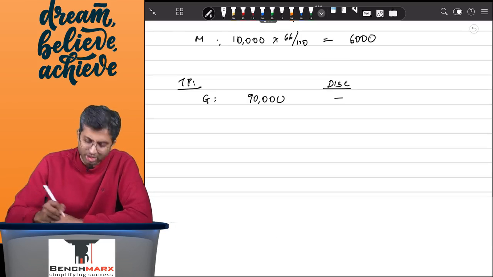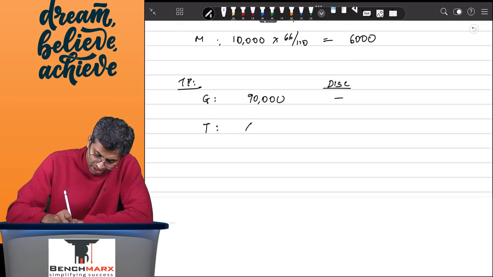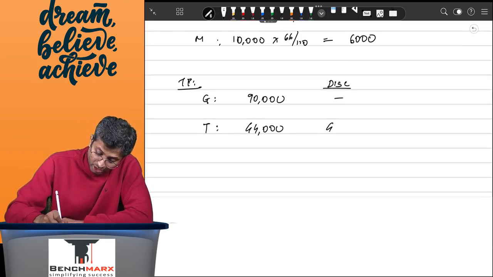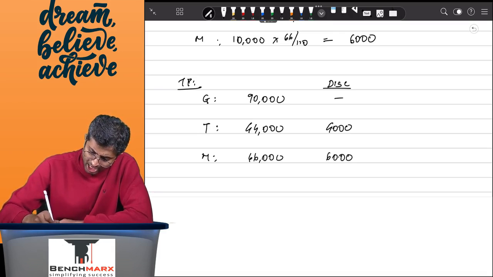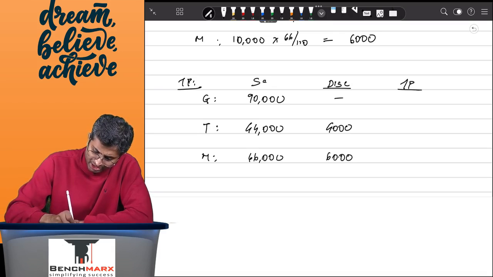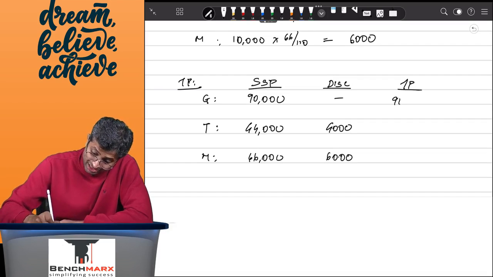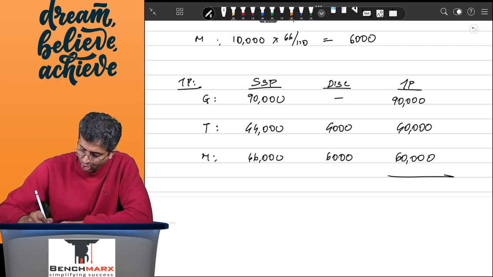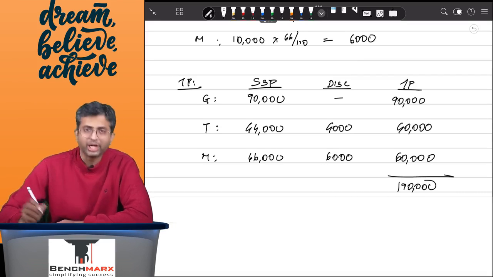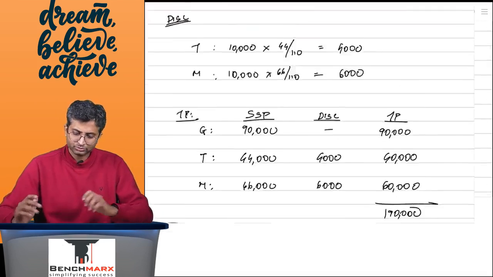There is no further discount remaining as well. T, you start at 44,000. However, 4,000 of discount calculated above is allocable to T, and you start at 66 over here, and the 6,000 of discount is allocable to M, and hence your transaction price, this is like your standalone selling price, your transaction price will still be 90. That is what I reasonably expect, 40 and 60, and hence that will total up to a total of 1 lakh 90, the allocated transaction price.